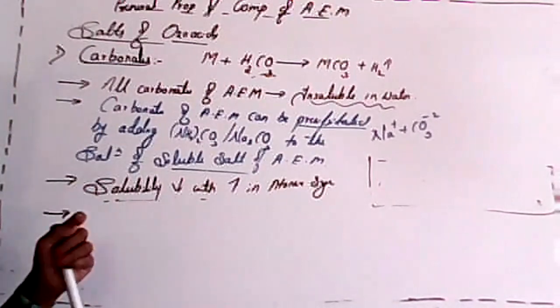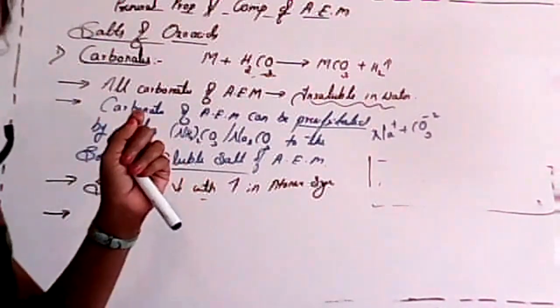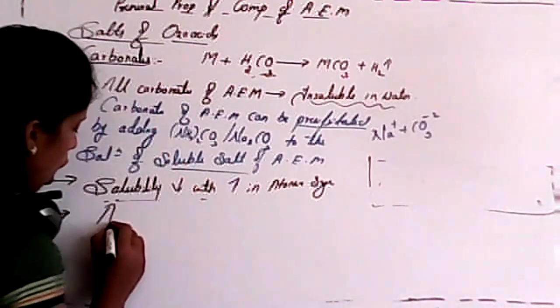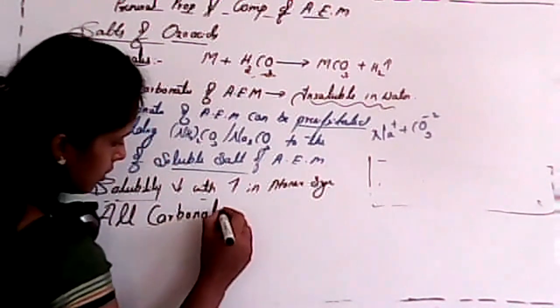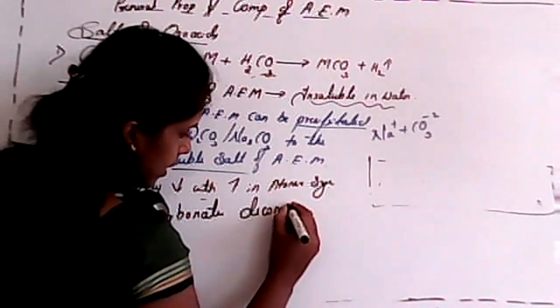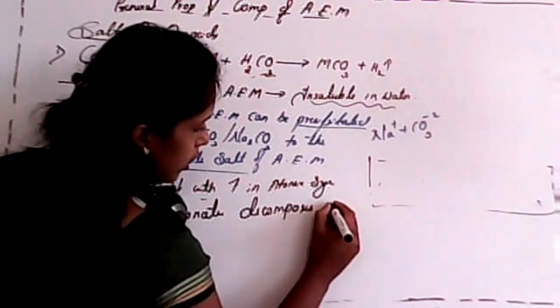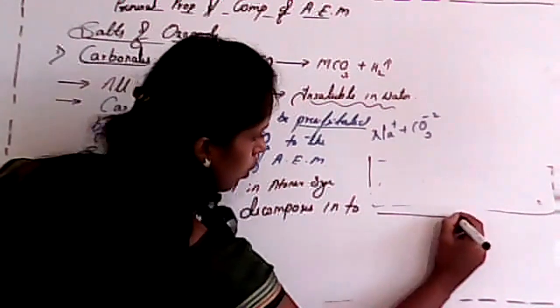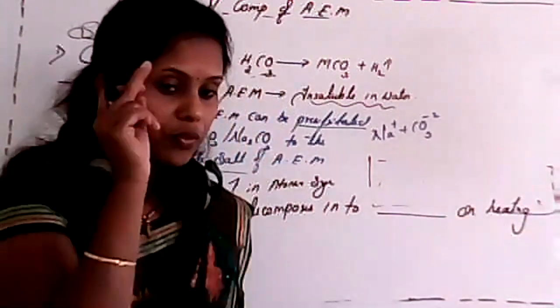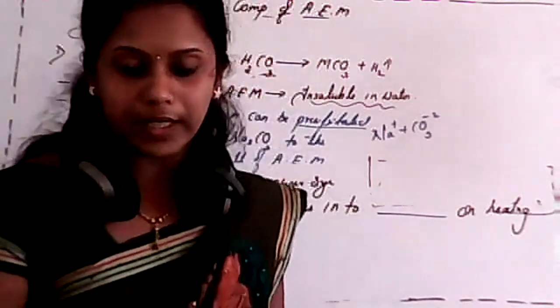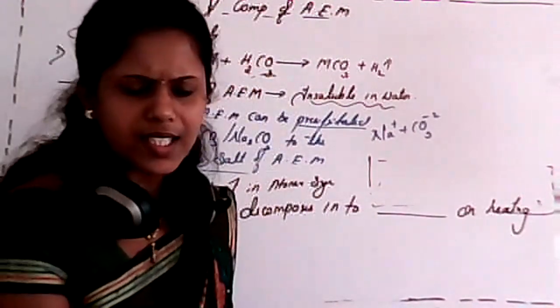And the next point here is, see student, very important: all carbonates decompose into dash only on heating. See, in case of lithium carbonate, lithium carbonate is very unstable, isn't it?